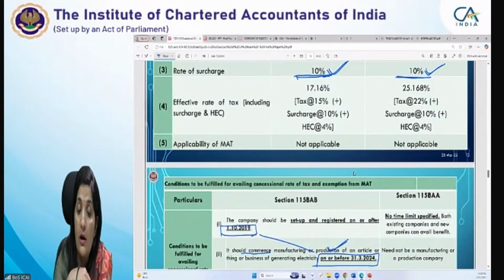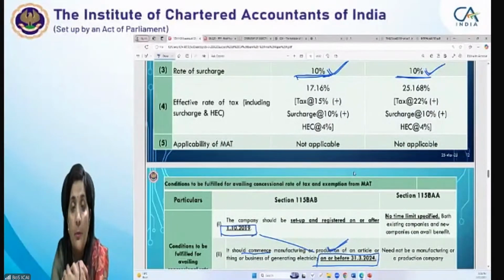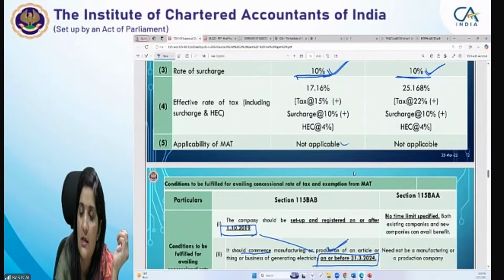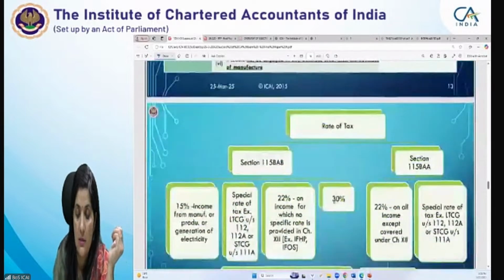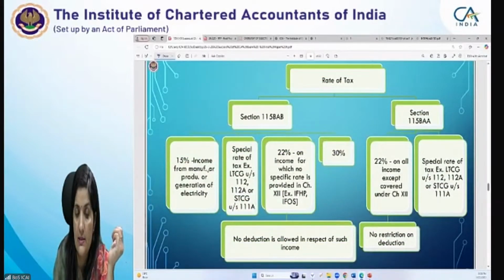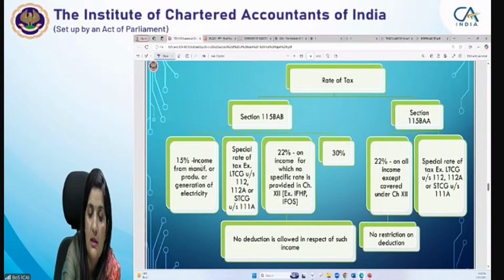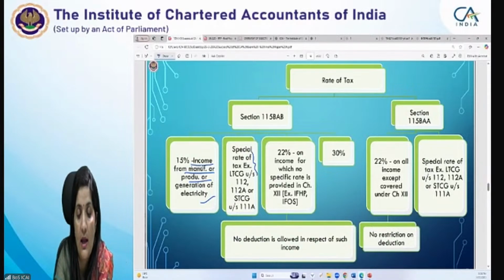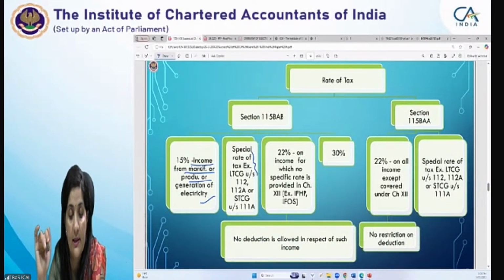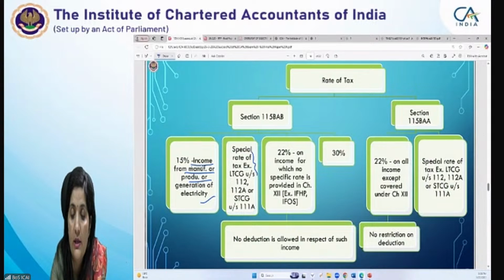Then if the company is paying tax as per BAA or BAB, the MAT provisions are not applicable to them, right? This chart is given, and I have explained which rate is applicable: 15% is on income from manufacturing or production or generation. If it is a special rate of tax income, then it would be as per 112, 112A, 111A, and 22% on income for which no special rate is provided, like income from house property or income from other sources. That 22% rate would be applicable.